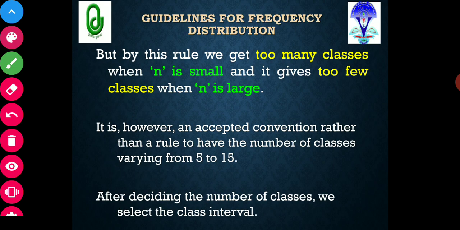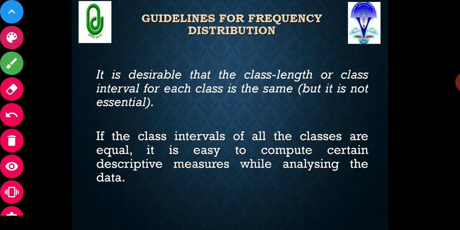It is, however, an accepted convention, as I have already mentioned, that the number of classes should be between 5 to 15. So these are the two methods by which you can determine the number of classes. After deciding the number of classes, we select the class interval. I will tell you later what a class interval is; I have already described it also.